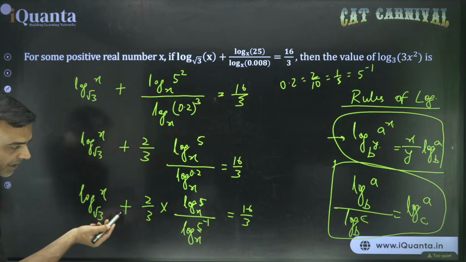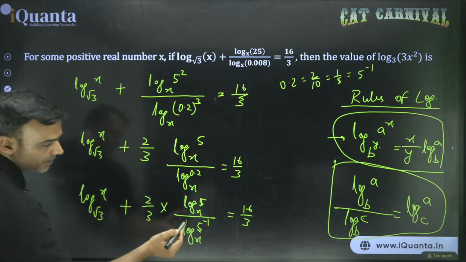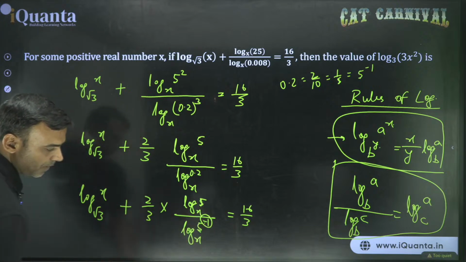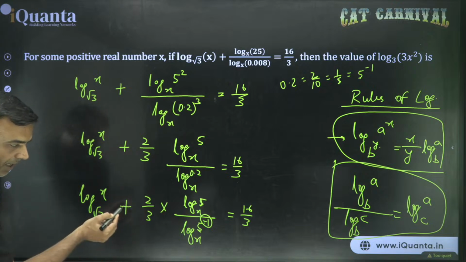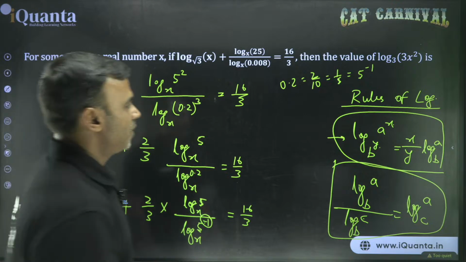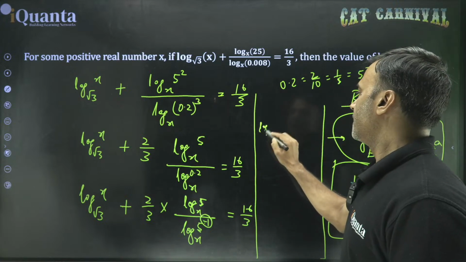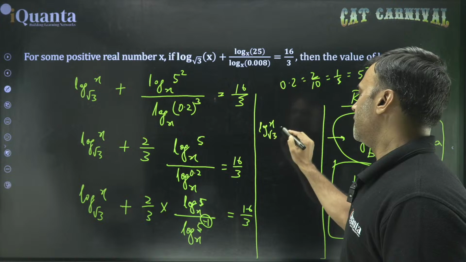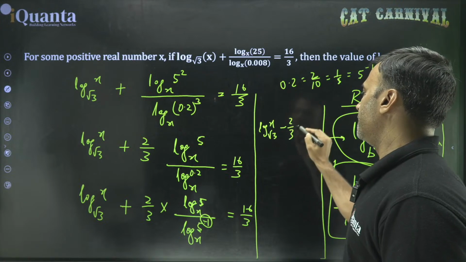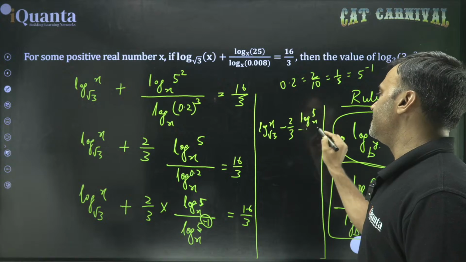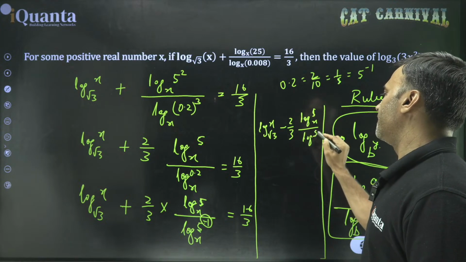Now what happens? This minus 1 comes outside. That means this minus sign, this plus sign becomes negative. This minus sign will come outside according to the power. The power is minus 1, right? So this will become negative. So what do we have? I'll use this space now. Log of x to the base root 3 minus 2 by 3 log of 5 to the base x in numerator, and below also log of 5 to the base x will come.